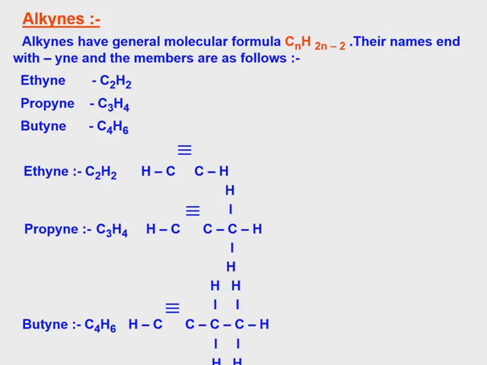It ends with yne, so ethyne. If carbon 3, C3, 2 into 3 is 6, 6 minus 2 is 4. So C3H4, that is propyne. Next, n equal to 4, 2 into 4 is 8, 8 minus 2 is 6. So C4H6, butyne. So the first member is ethyne or acetylene, then propyne, butyne.